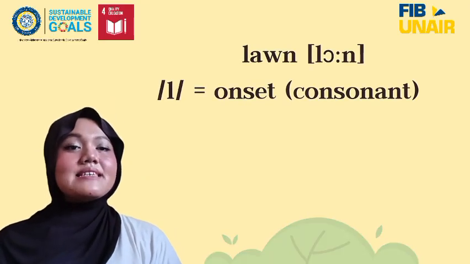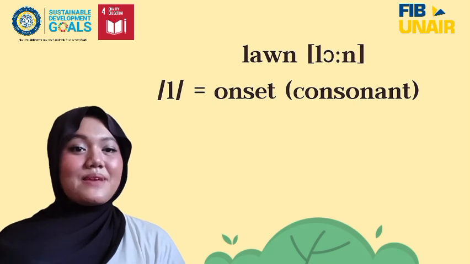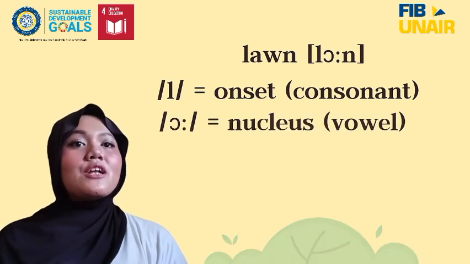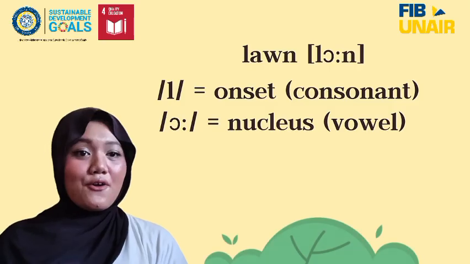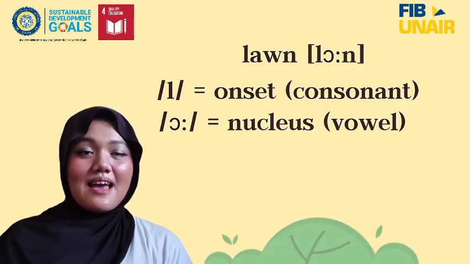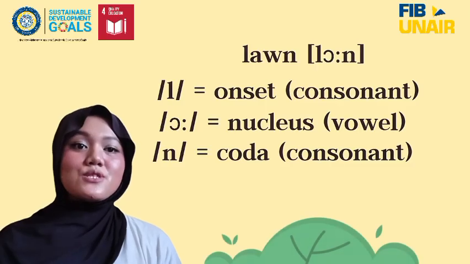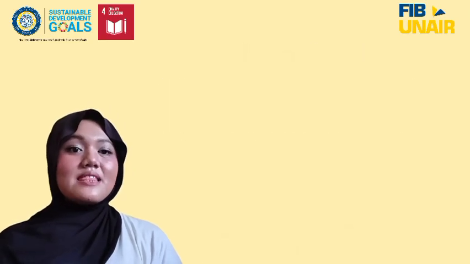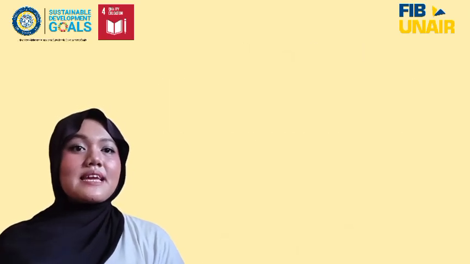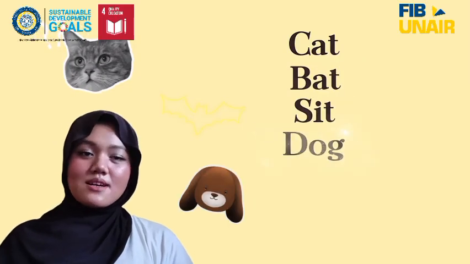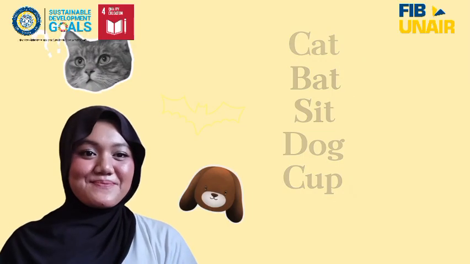L here is the onset, or consonant at the beginning, followed by O, which is the nucleus, or a vowel after the consonant, and it ends with N, which is the coda, or consonant at the end. Other examples are cat, bed, sit, dog, cup, and others.